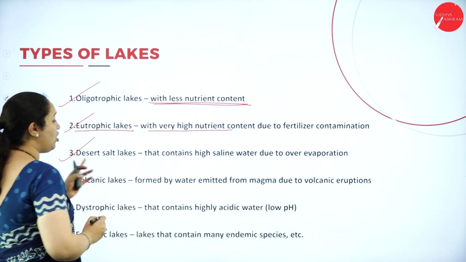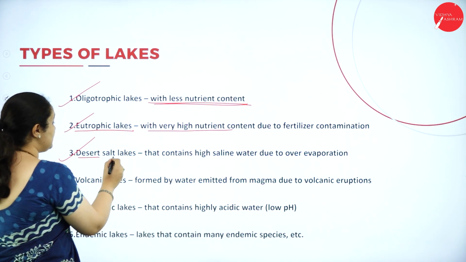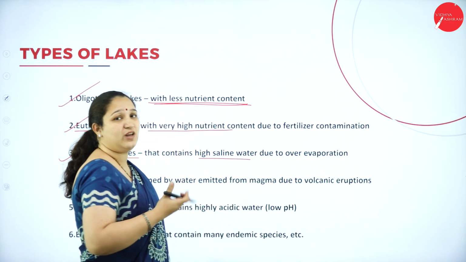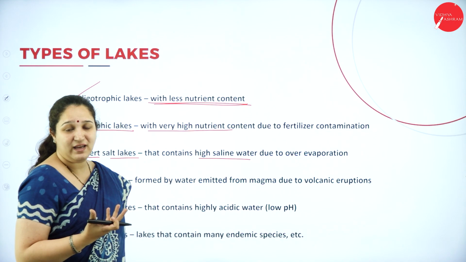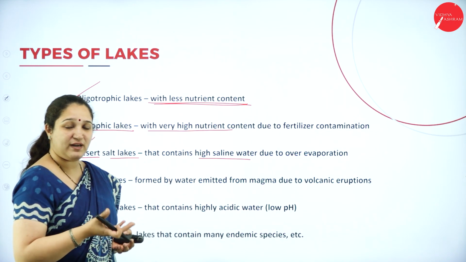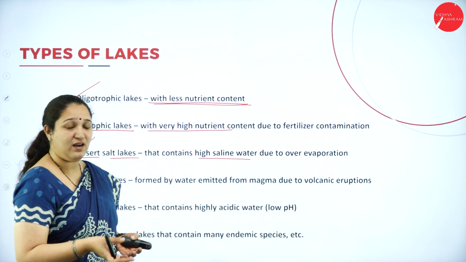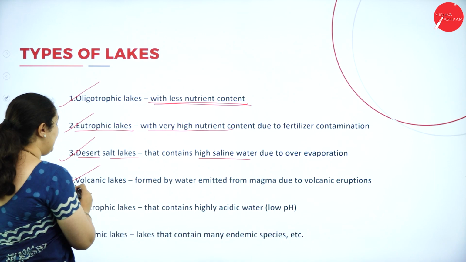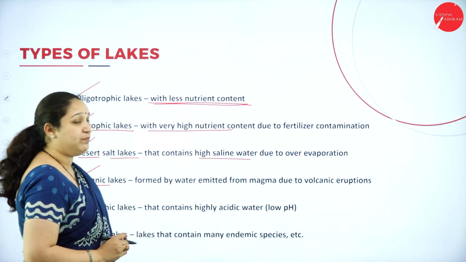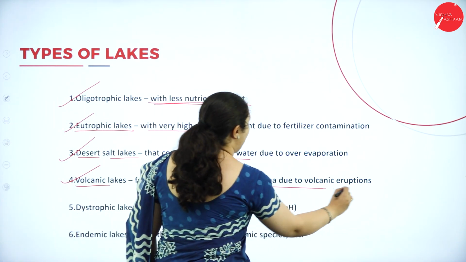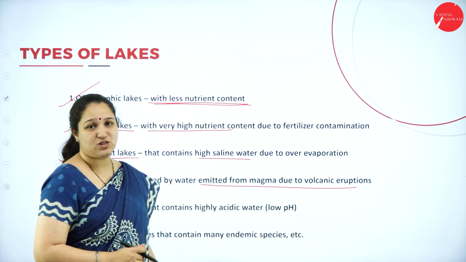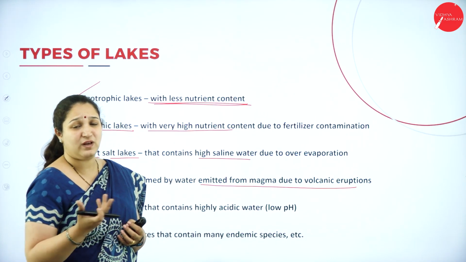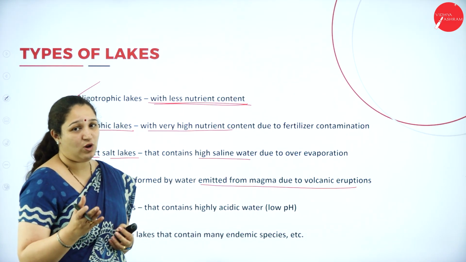Next we have desert salt lakes. The word itself tells, desert salt lake. It contains highly saline water due to over evaporation. The temperature is very high in the deserts and the water is evaporated. So the water which is present in the lake has high salinity. The salt content is more. Next we have volcanic lakes. Again, the word itself tells, formed by the water emitted from the magma during volcanic eruptions. During the eruptions, whatever water is given out by the magma forms the volcanic lakes.